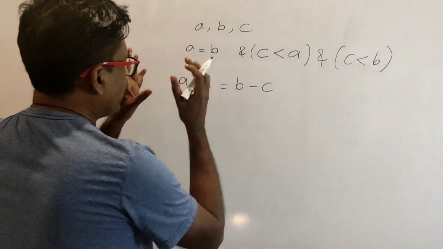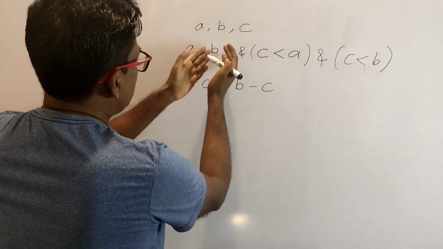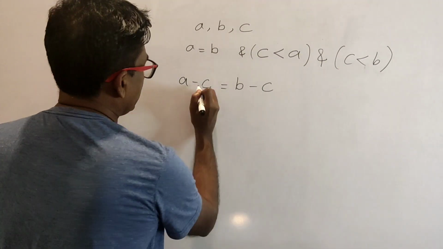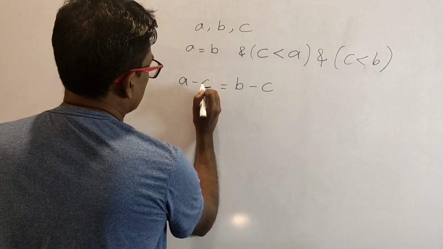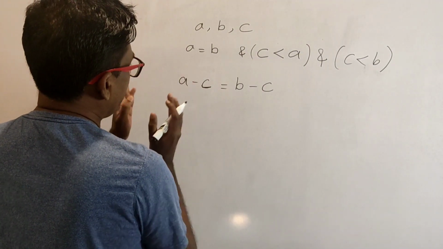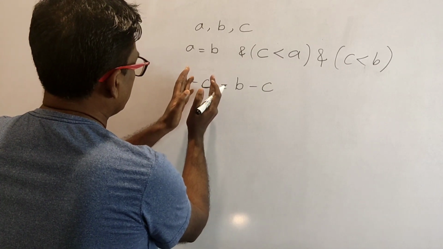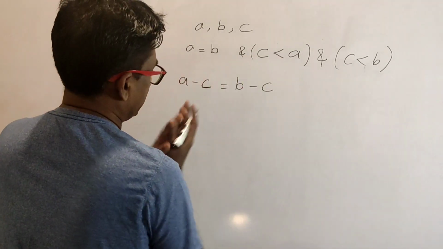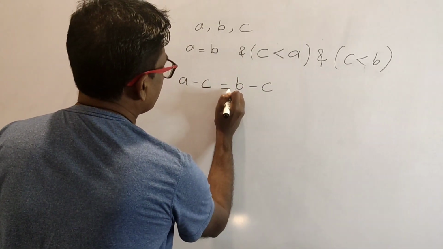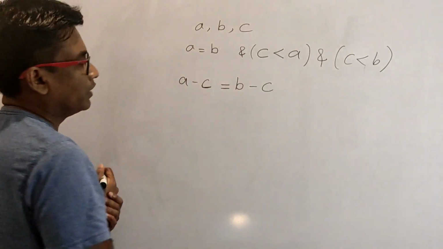So what it means is, if A and B are similar quantities, and we subtract the same quantity from the same quantities, the result is going to be equal.